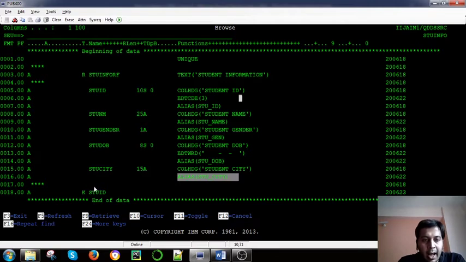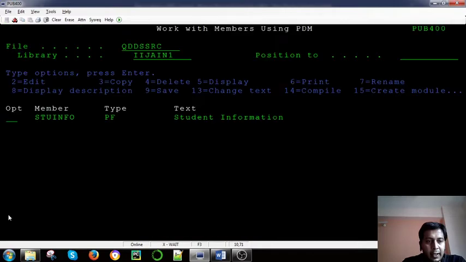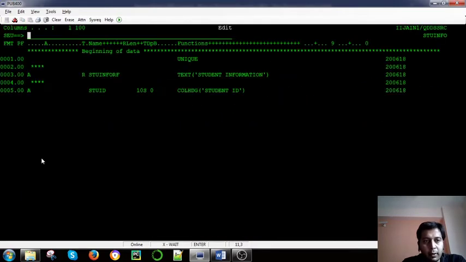So I have not used any keyword here, but the major keyword which we see is the descending keyword. This is something we use later while doing the programming. By default we have ascending records, right? But when you use the descending keyword, it will read the record with the higher customer ID first and then the later ones, right? So this is the format of a unique keyword, right?